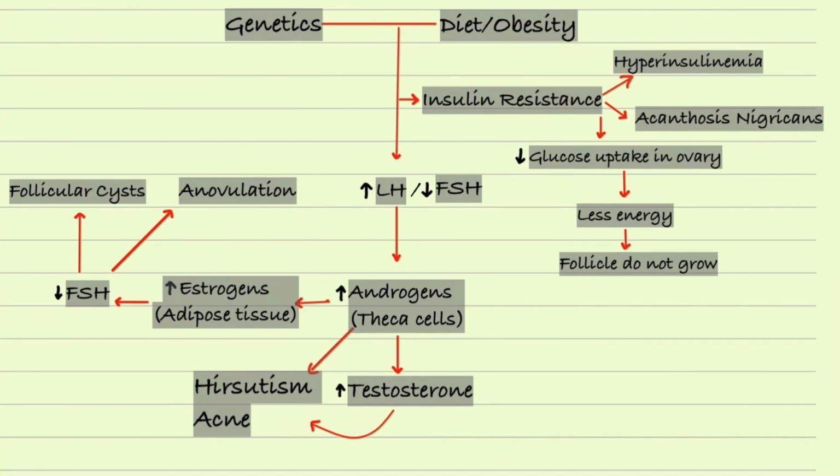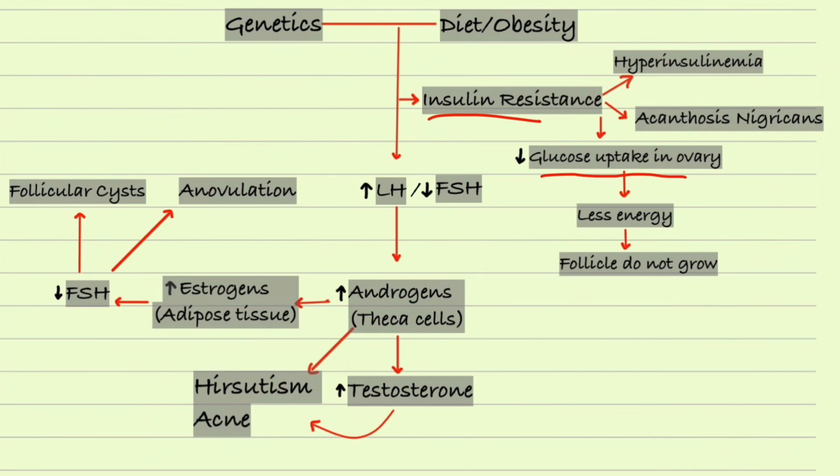Genetics and obesity play a big role in pathophysiology of PCOS, and they both lead to insulin resistance. In insulin resistance, there will be a decreased uptake of glucose in the ovary, and then there will be less energy for follicles to grow, so the follicles cannot grow that much, and there will be so many follicles which have small size and they look like a cyst. So follicular cyst is just a misnomer. In PCOS they are small follicles.